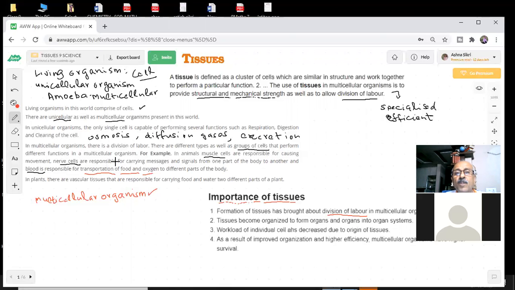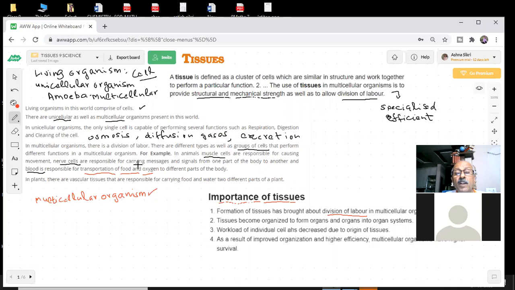Similarly, nerve cells are there inside your body. A group of cells, not one cell, I said a group of cells. They are responsible for carrying messages and signals from one part of the body to another. Inside the body, signals are working all the time. How will I start writing? My nerve cell has to give a signal from the mind, the signal comes and I start doing my work. All this is happening inside.